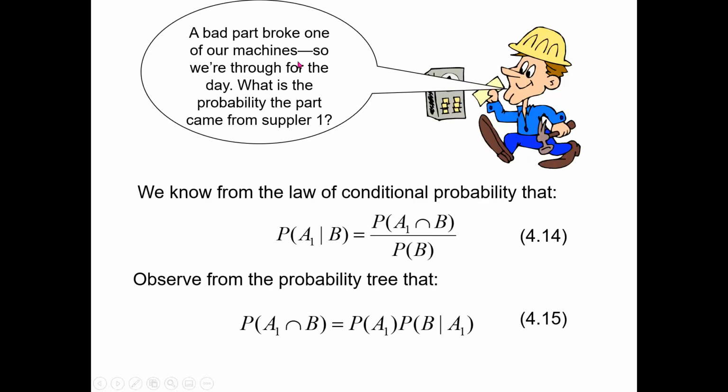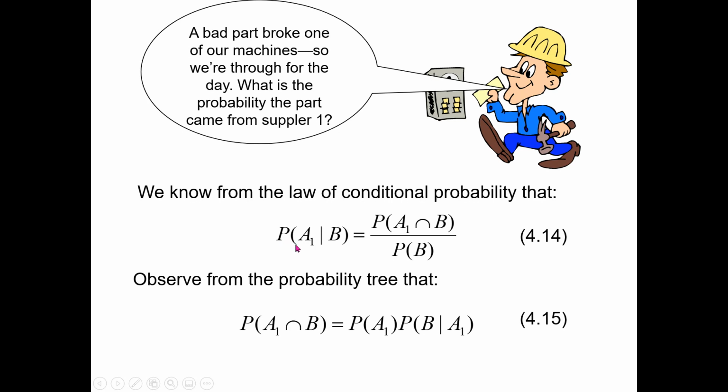Now the question is, a bad part broke one of our machines, that is, due to a bad part one of our machines started malfunctioning. So we are through for the day, that is, we can't do any other operation. What is the probability that the part came from supplier number 1? You see that we know that it's a bad part, so this is given that it's a bad part. We have to compute the probability that it came from supplier number 1.